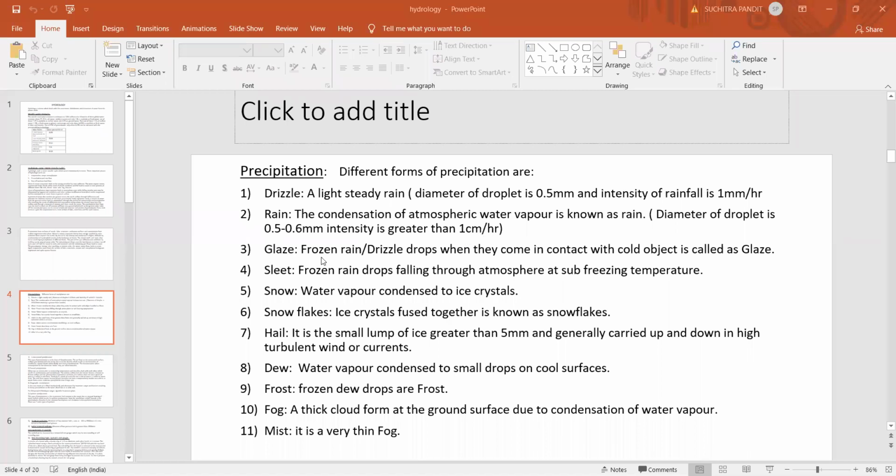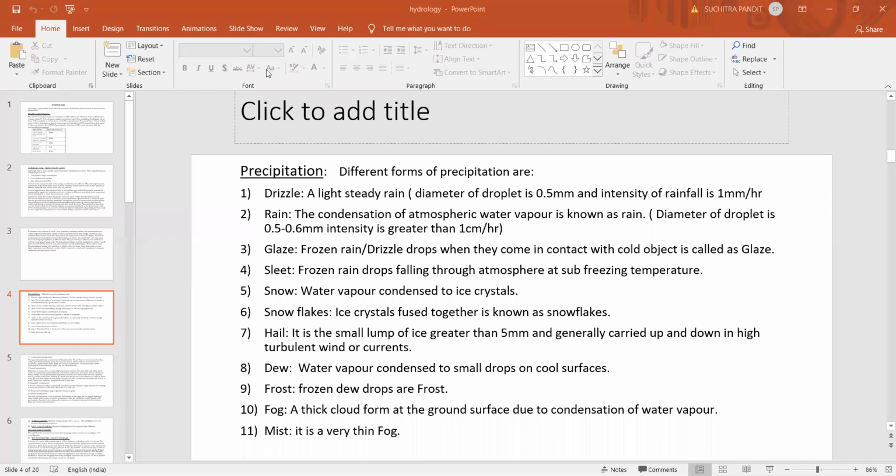And glaze is nothing but the frozen raindrops when they come into contact with cold object. And the sleet is the frozen raindrops falling through atmosphere at sub-freezing temperature. And snow is nothing but the condensation of water vapor to ice crystals. And snowflakes is ice crystals fused together.